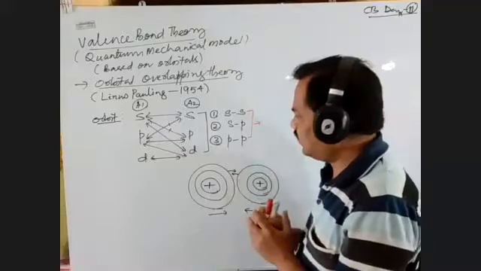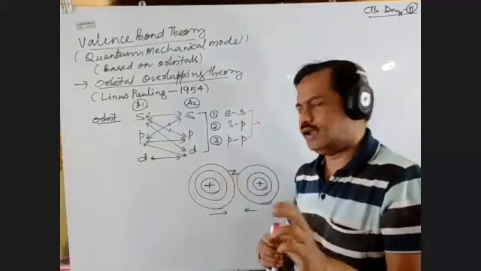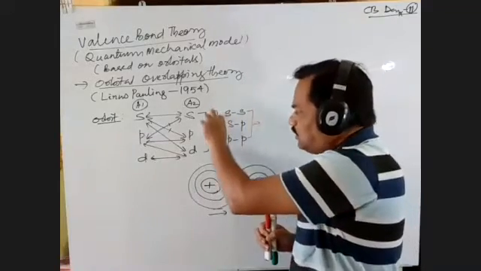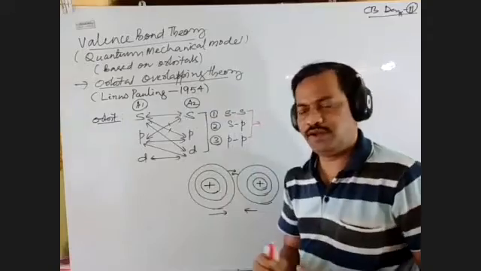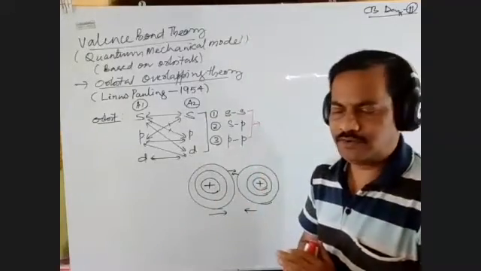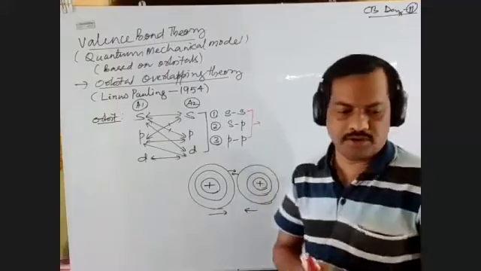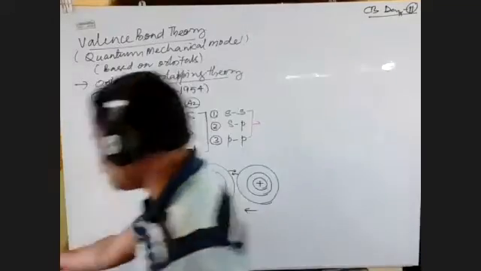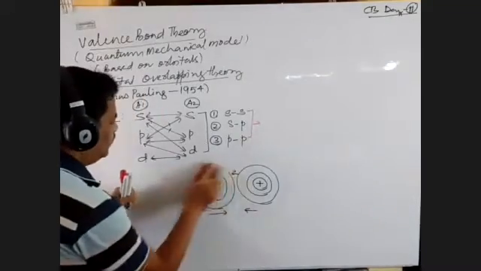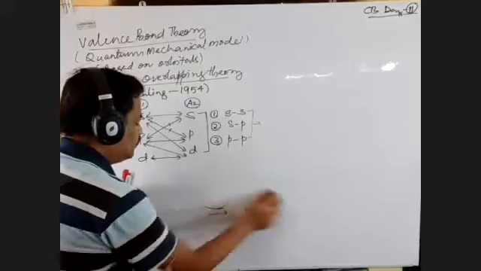In this lesson, we mainly intend to go for only three types of overlapping. What are they? One is SS overlapping, second is SP overlapping, third is PP overlapping. We are going to discuss them, and let us understand the mechanism here.